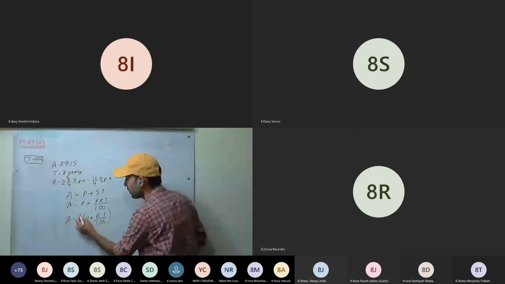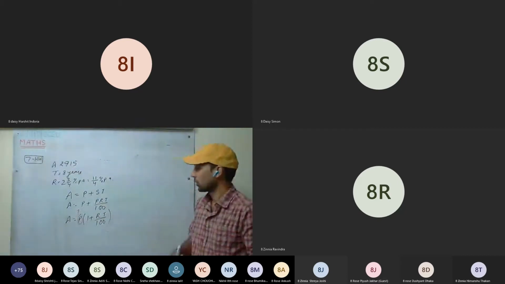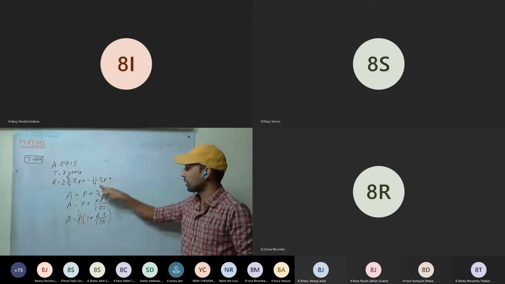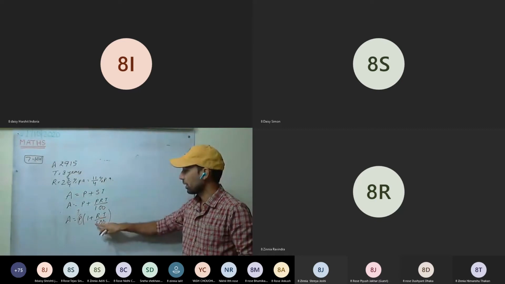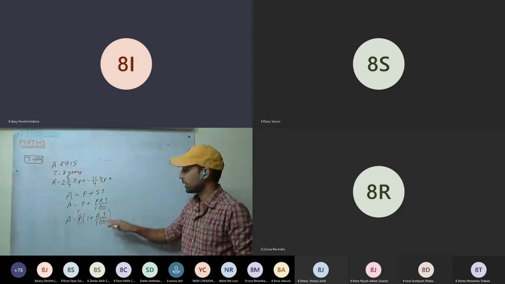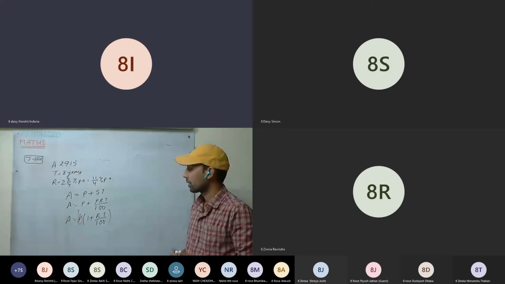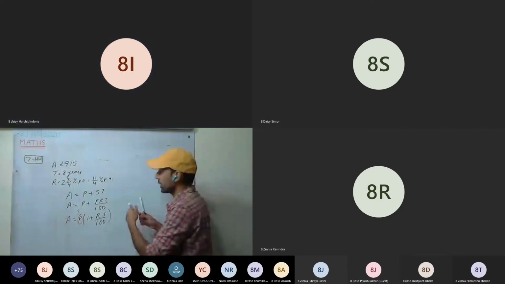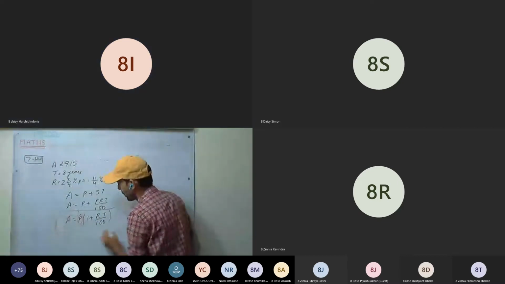We can calculate now. So put R and T here. Sir, we have to use the third formula, A equals P(1 plus RT upon 100). I have just explained it. You have to use this formula.